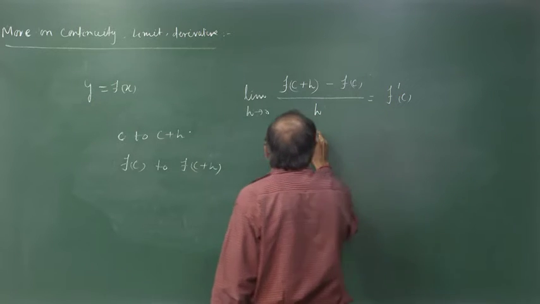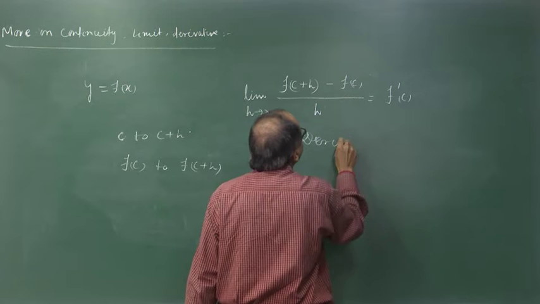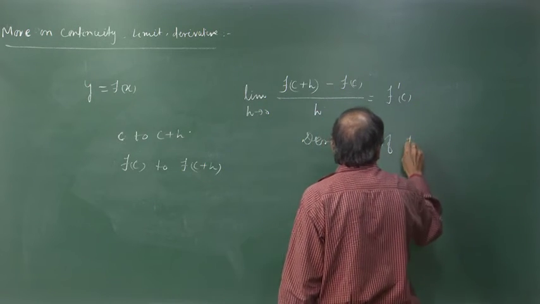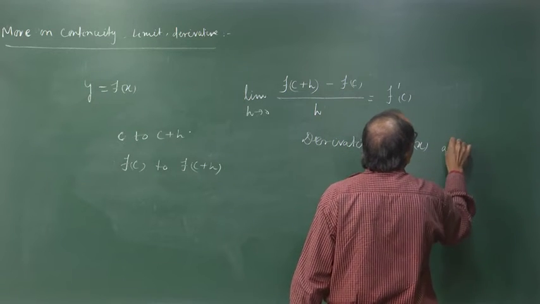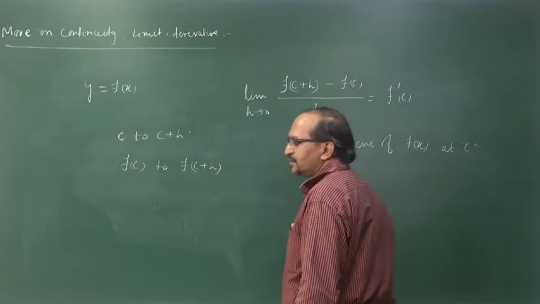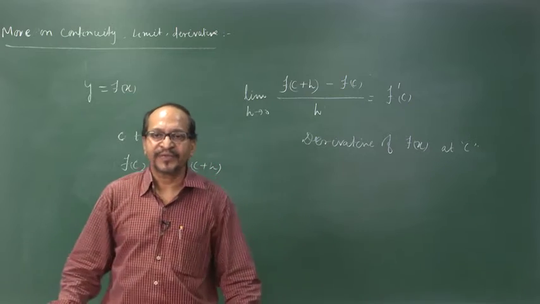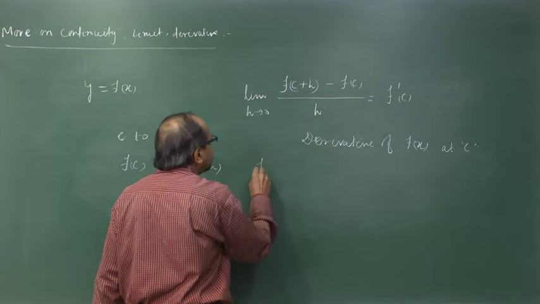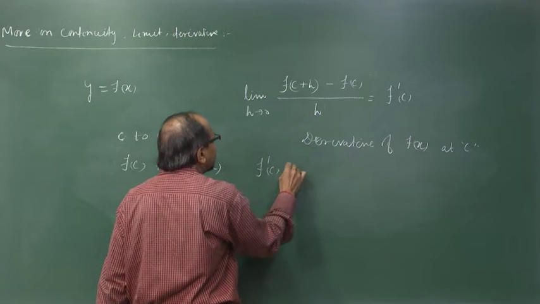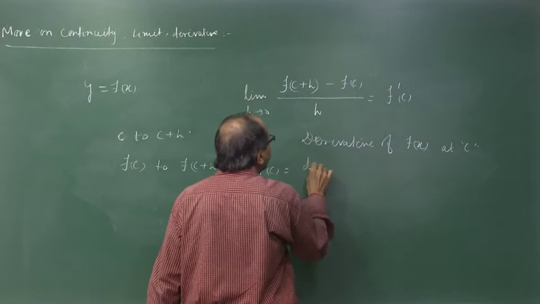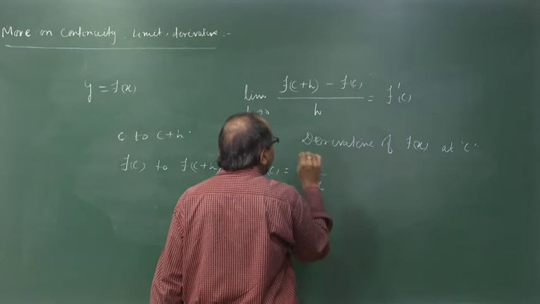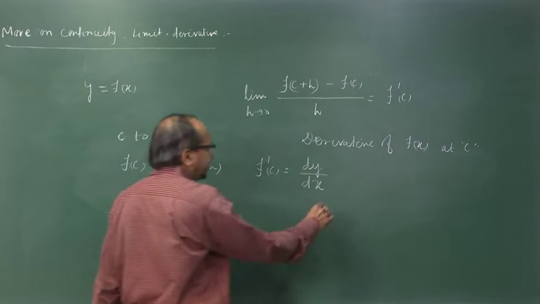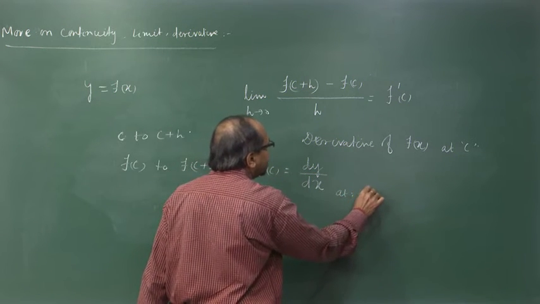We call it the derivative of f of x at c. Okay. So, our y is equal to f of x. We also write this f dash of c in another format as dy by dx at x is equal to c.